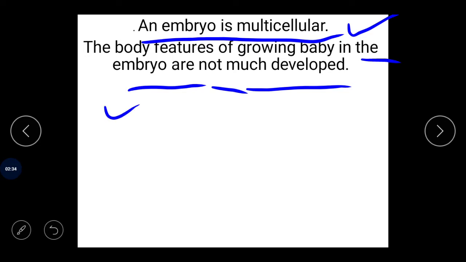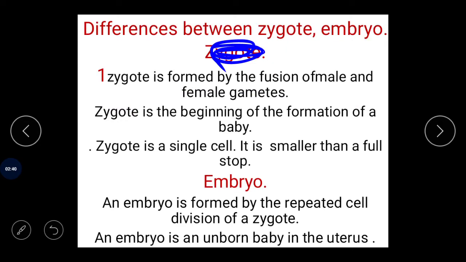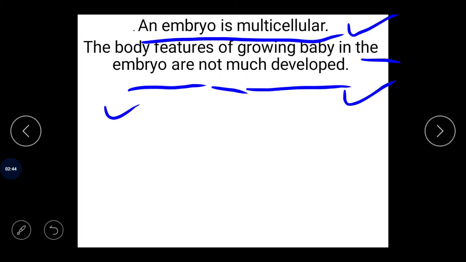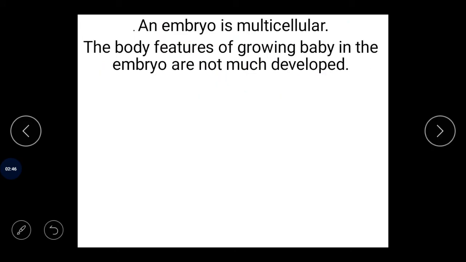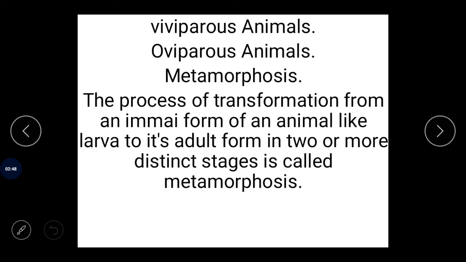So this is the difference between the zygote and the embryo.